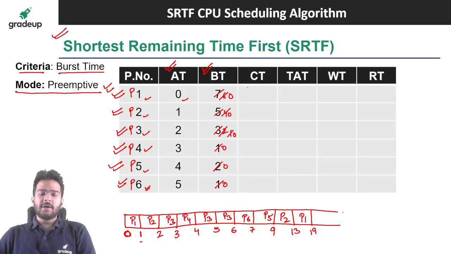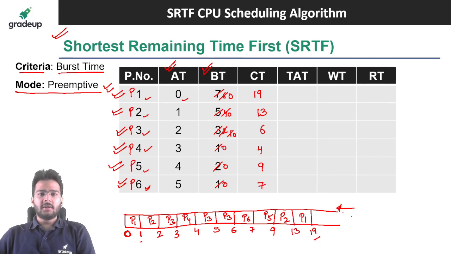Now using this chart we can write the completion time of each of the processes. So in case of preemptive CPU scheduling algorithm, always try to scan from the right hand side to find out the completion time, right? Because when we scan from the left hand side, we may commit a silly mistake. So that is the best way. Scan from the right hand side. For P1 it is 19. That is the completion time of P1. For P2 it is 13. For P3 it is 6. For P4 it is 4. For P5 it is 9. And for P6 it is 7.